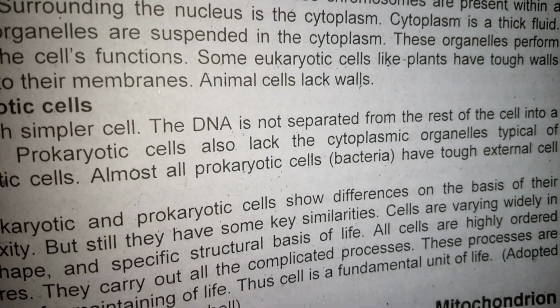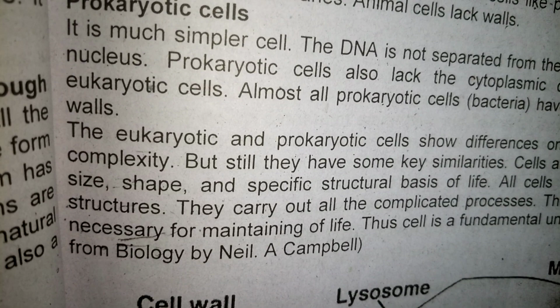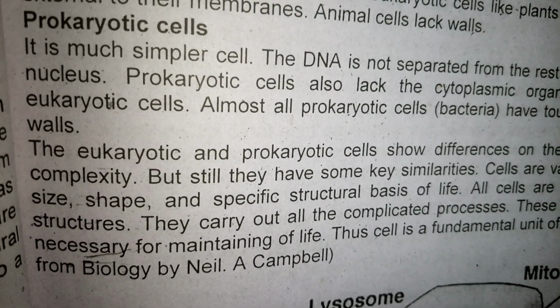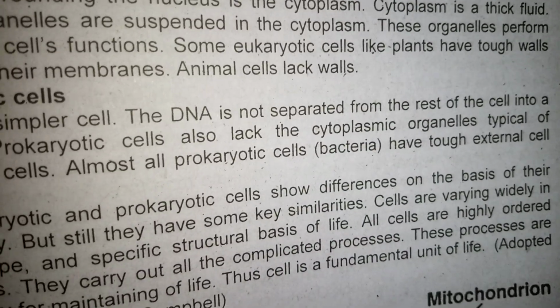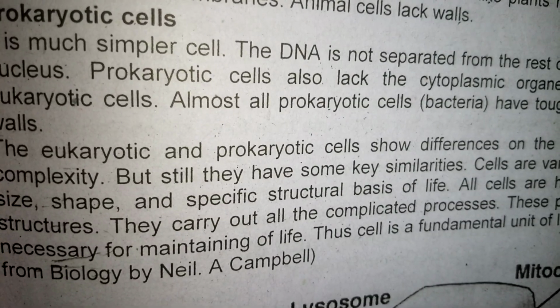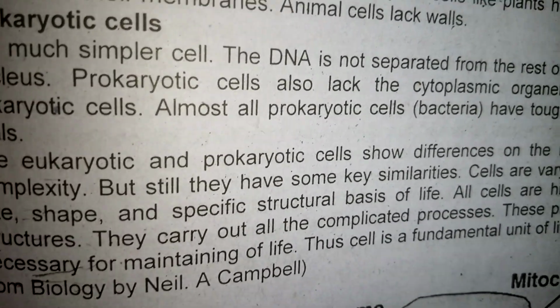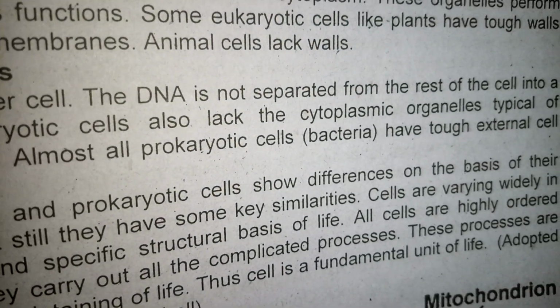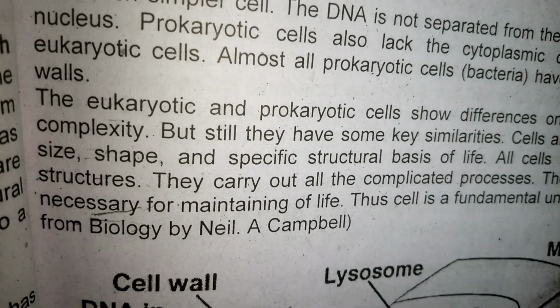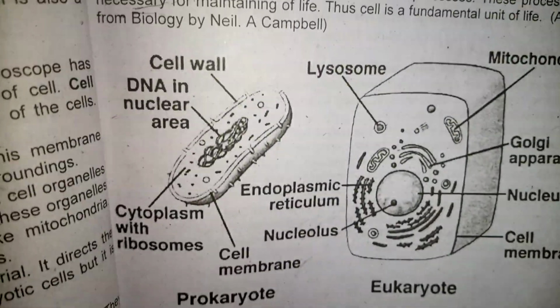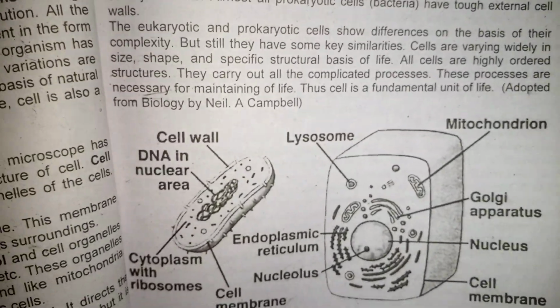All cells are highly ordered structures. They carry out all the complicated processes. These processes are necessary for the maintenance of life. The cell is the fundamental unit of life, adapted from Biology by Neil A. Campbell.